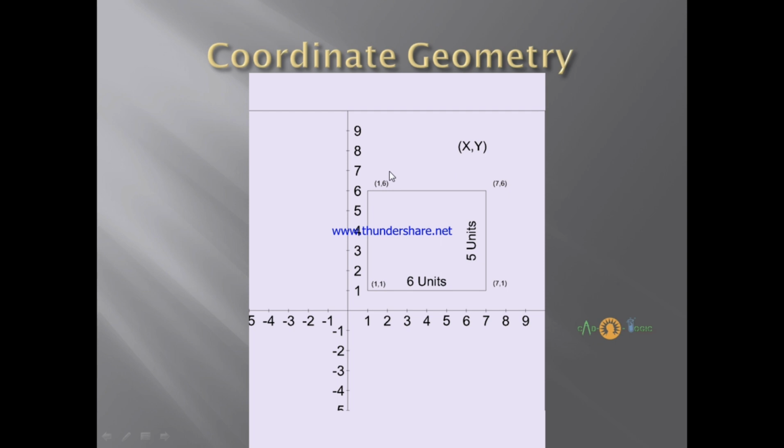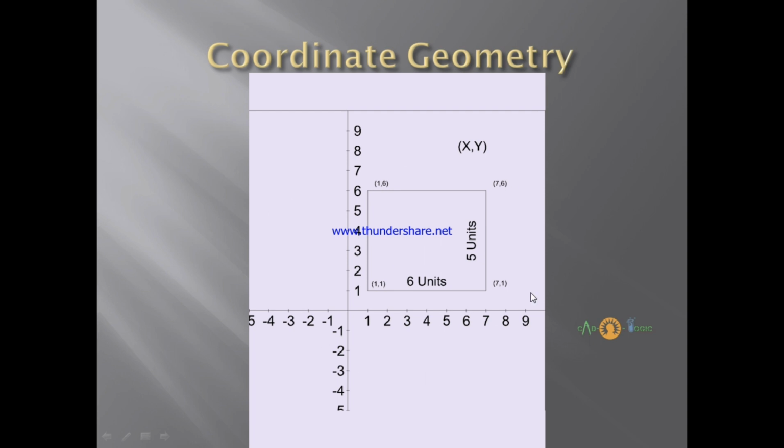Since we are going from right to left, the x value will decrease. It is parallel to the x-axis, so the y value will remain constant. The x value will decrease by 6 units, because we are going from right to left and covering a distance of 6 units, right? Similarly, when we are going from up to down in the y direction, parallel to the y-axis, the x value will remain constant and the y value will decrease by 5 units, right?